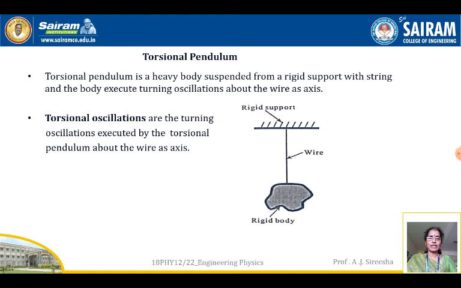That means the wire is supporting the rigid body. Now the wire is under tension and that is nothing but a torsional pendulum.